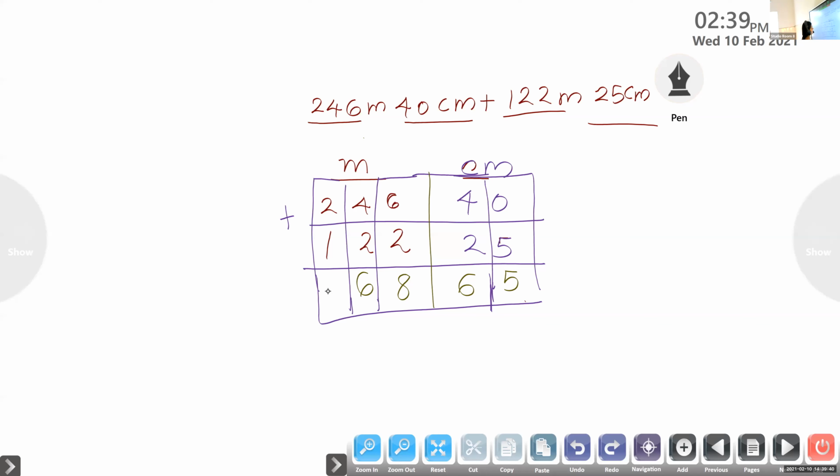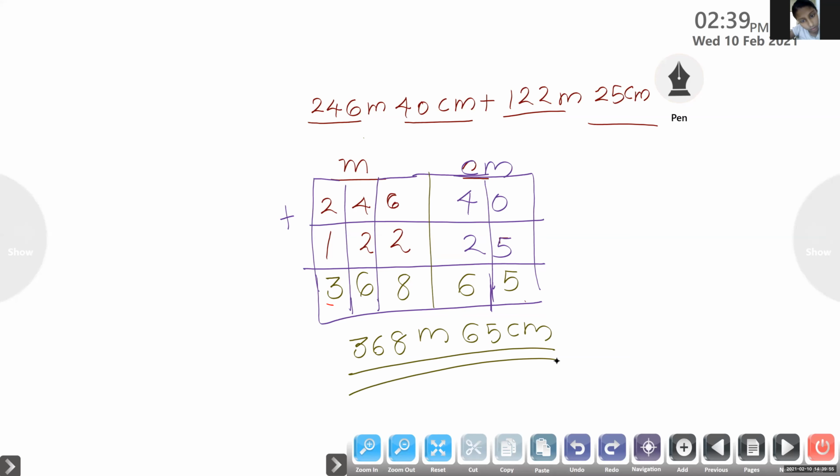So what will be the answer? 368 meters 65 centimeters. In the same way, will you do question B?